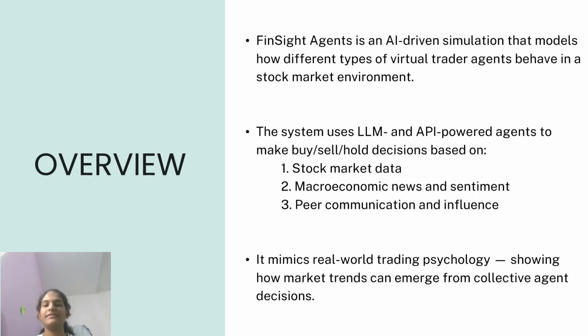Each agent receives three types of inputs before making a decision. Stock market data: live prices, previous trends, and volume. Macroeconomic news and sentiment, for example, if there's news about inflation or oil prices rising. Peer communication and influence. Agents can observe what other agents are doing and get influenced, just like in real social trading environments. After processing these, each agent decides whether to buy, sell, or hold a stock.